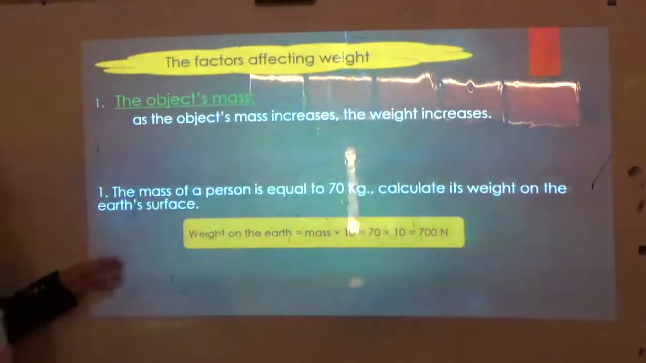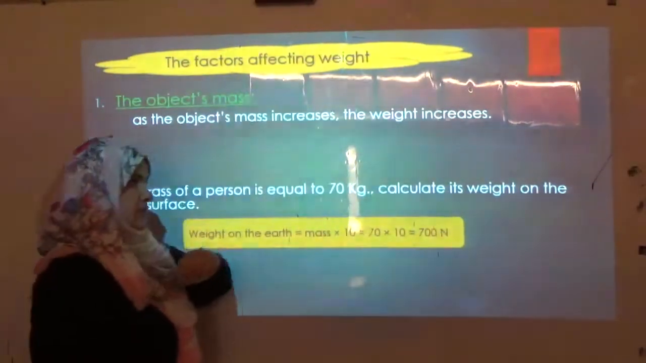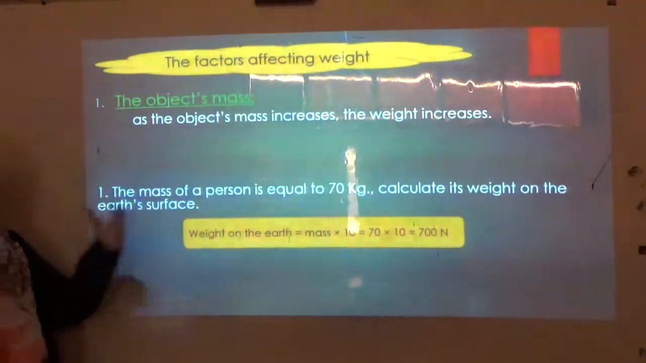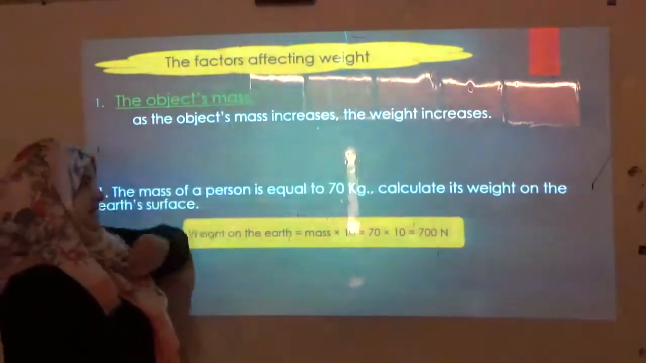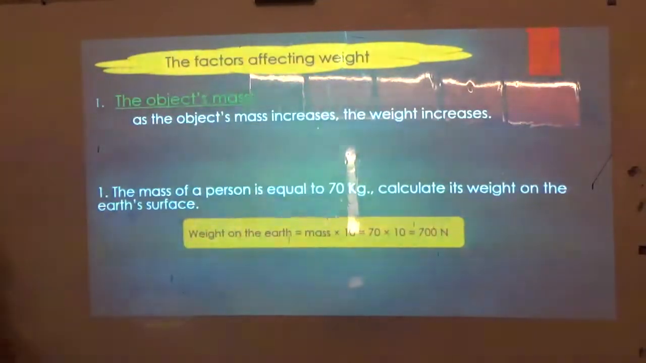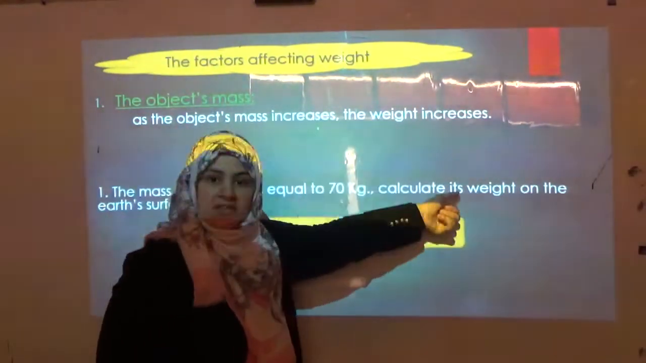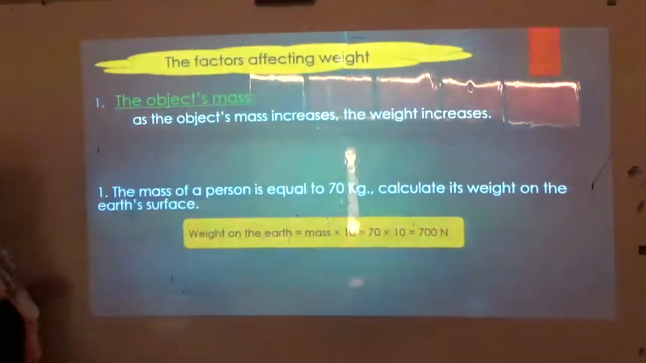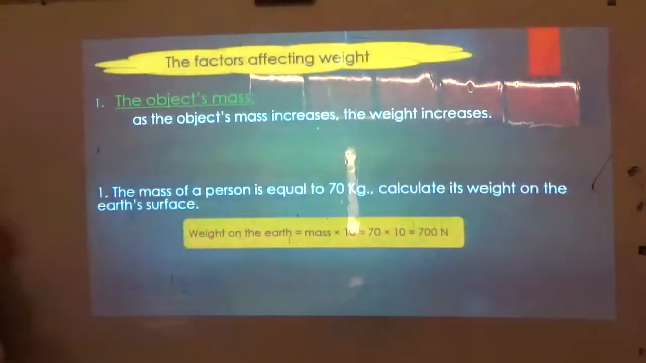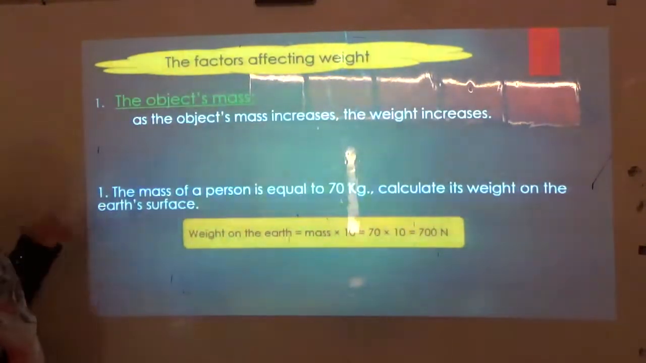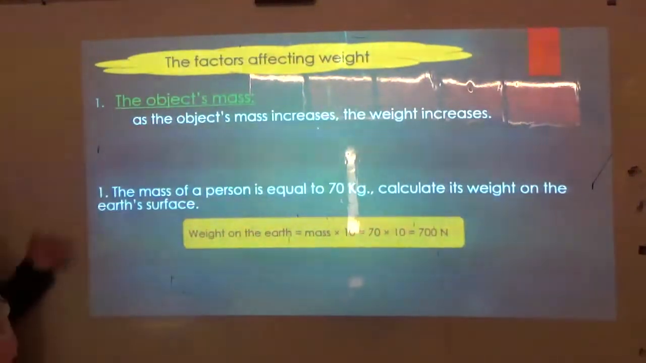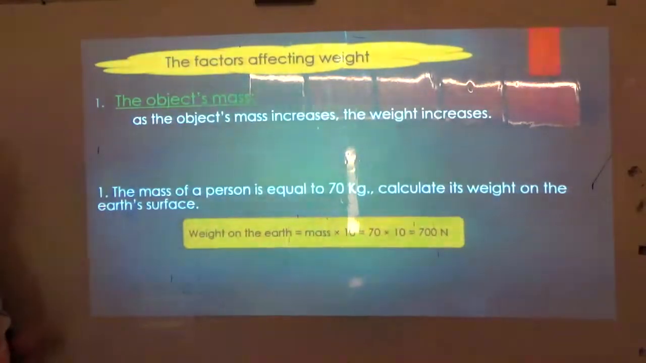I start now with the factors affecting weight. The first factor that I have mentioned is the object's mass. For the relation between mass and weight, we said that as the object's mass increases, the weight increases, and vice versa. Greater mass will be a greater weight. Smaller mass means a smaller weight, as we explained in the table using the spring scale.